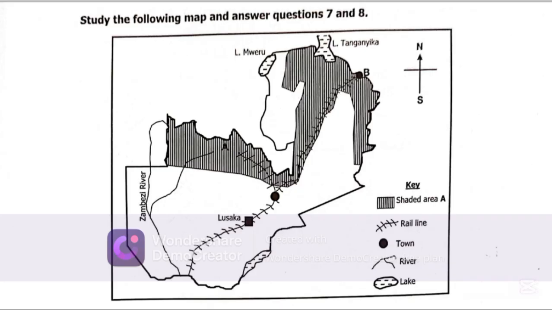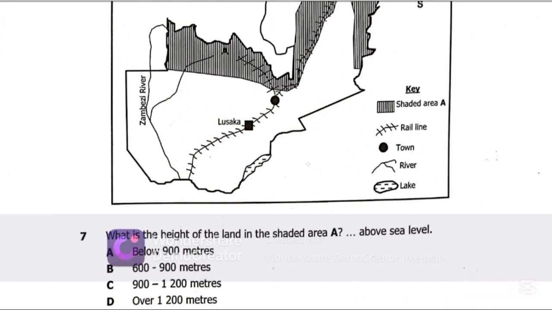Here, we are able to tell what the shaded area, the rail line, a town, a river, and the lake have to look like. This is very important when you are looking at the map.